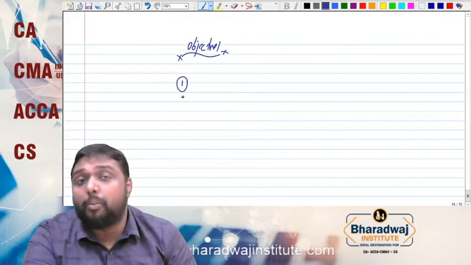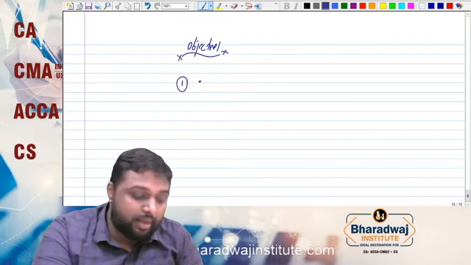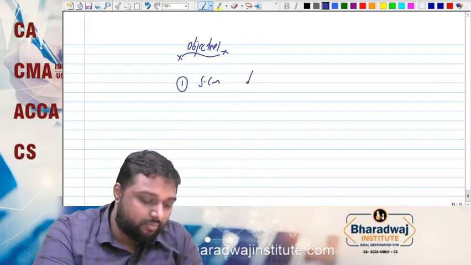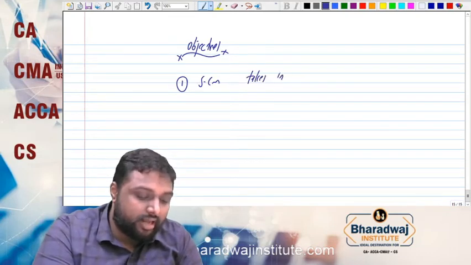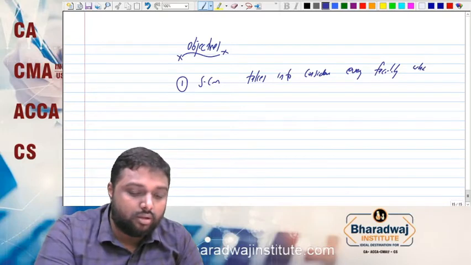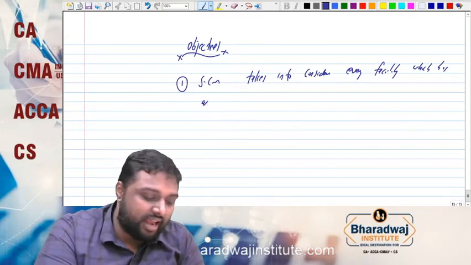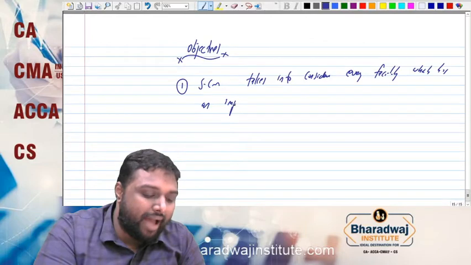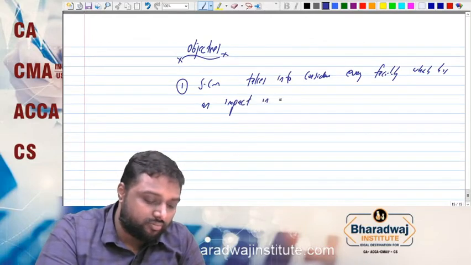The first objective: supply chain management takes into consideration every facility which has an impact on cost.